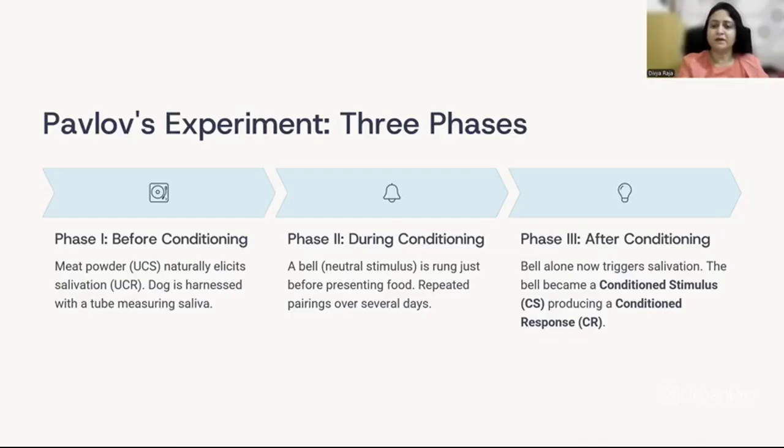And what happened in the third phase was the bell alone triggered salivation even before the food was presented, even though the food was not presented, rather. So the bell became a conditioned stimulus and it produced a conditioned response. So this is how the experiment was conducted in three phases.